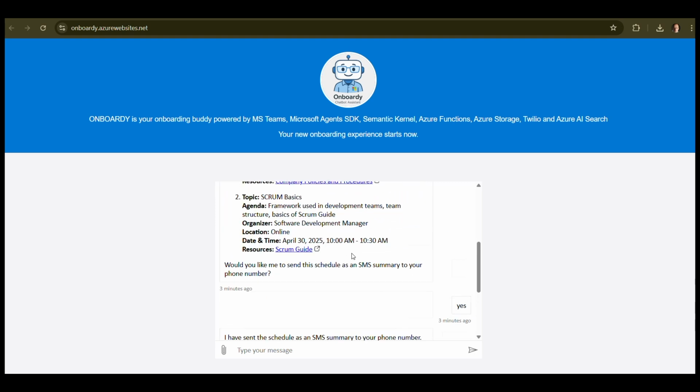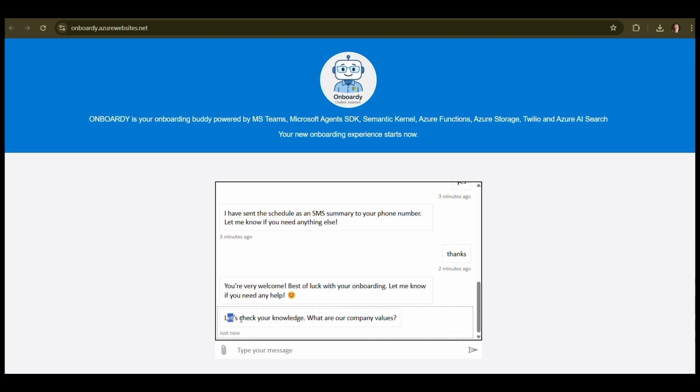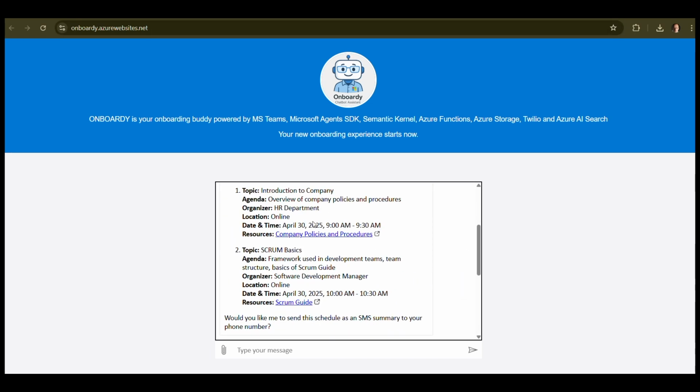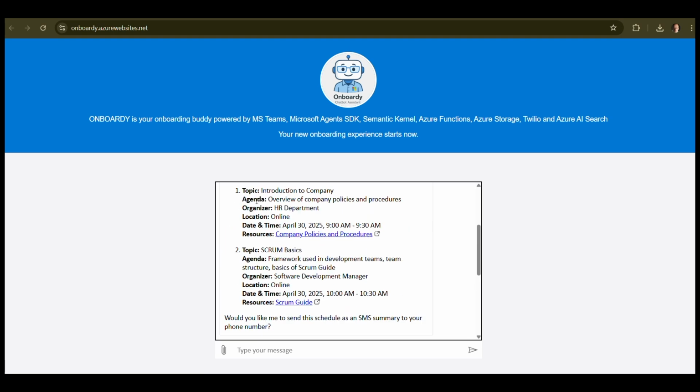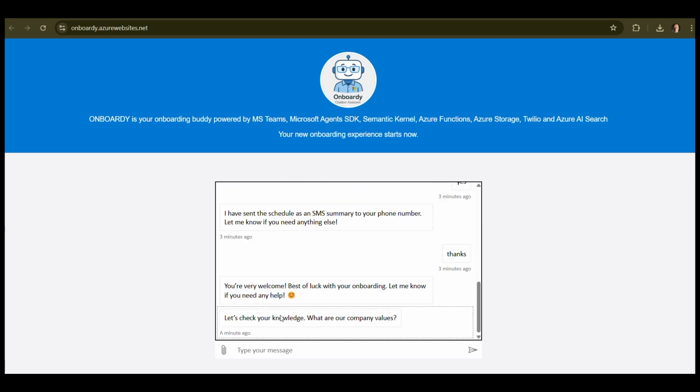Onboardy can not only receive information initiated by the user, but it can also send proactive messages like here. After waiting some time, I got a message: let's check your knowledge. What are our company values? This is the question sent by Onboardy. It's related to the documents that I previously received, and this is the plan, because Onboardy can send me learning materials like websites or Word or PDF documents, but also check my knowledge after that during the conversation.